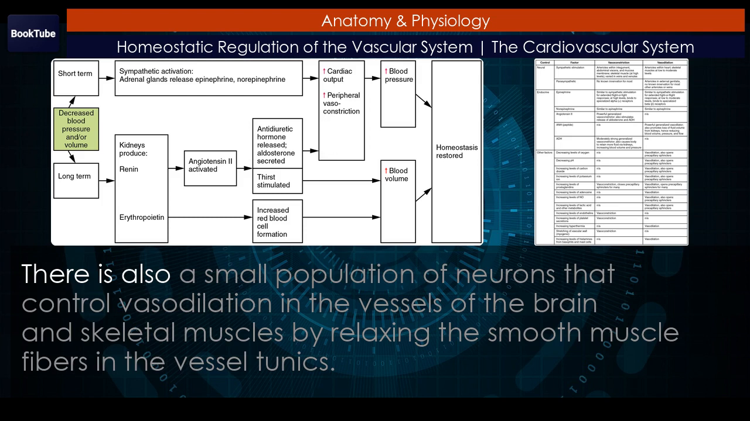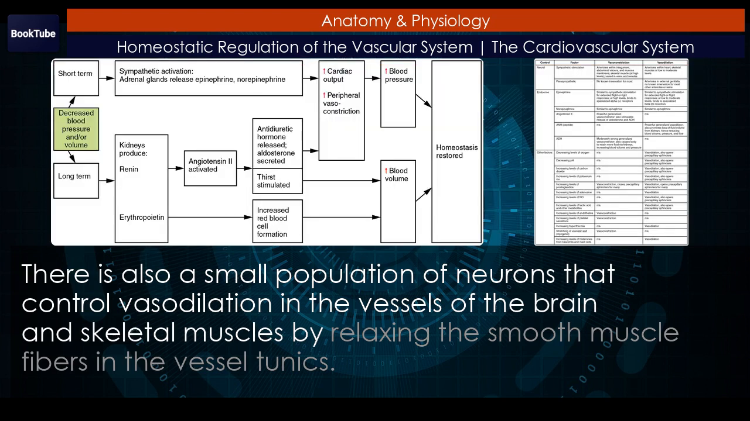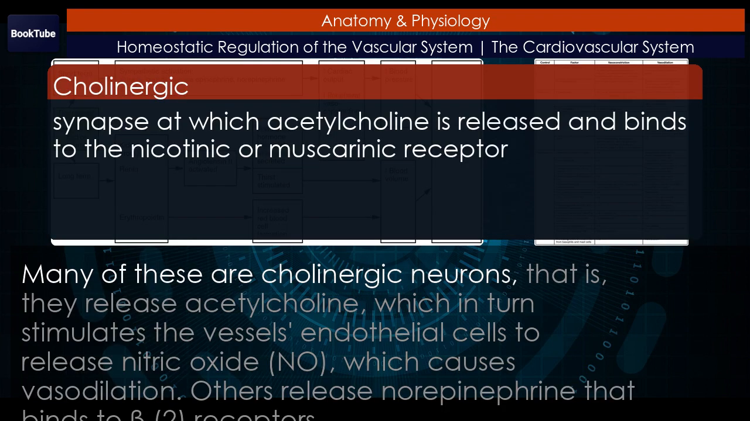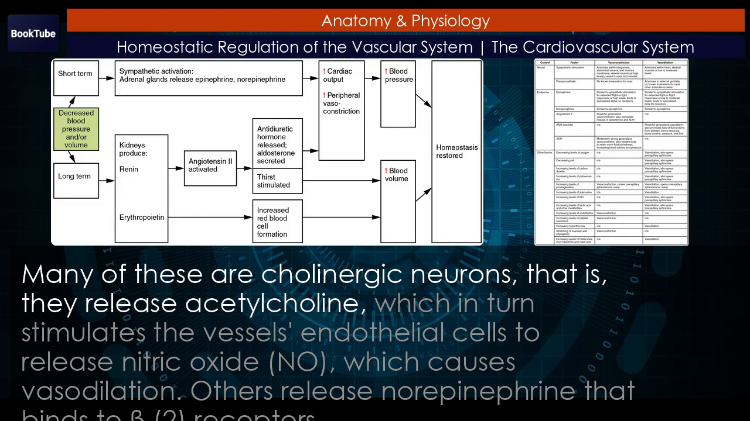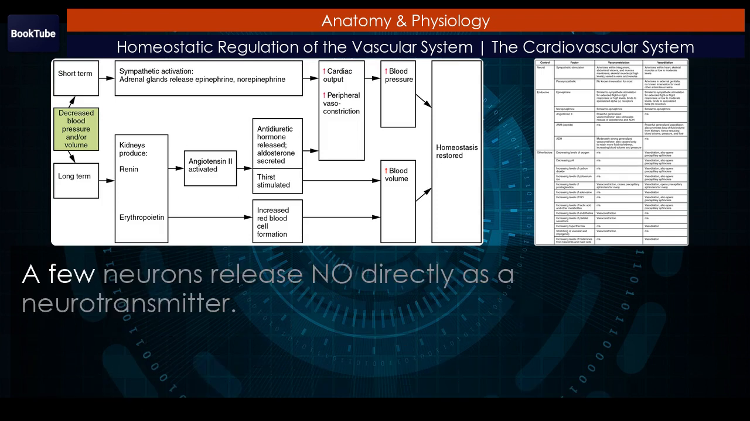There is also a small population of neurons that control vasodilation in the vessels of the brain and skeletal muscles by relaxing the smooth muscle fibers in the vessel tunics. Many of these are cholinergic neurons. That is, they release acetylcholine, which in turn stimulates the vessel's endothelial cells to release nitric oxide, NO, which causes vasodilation. Others release norepinephrine that binds to beta-2 receptors. A few neurons release NO directly as a neurotransmitter.